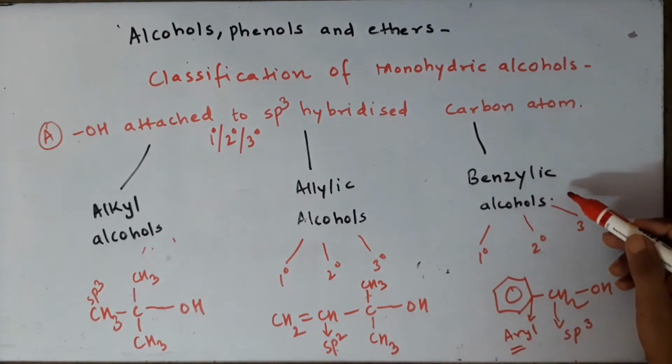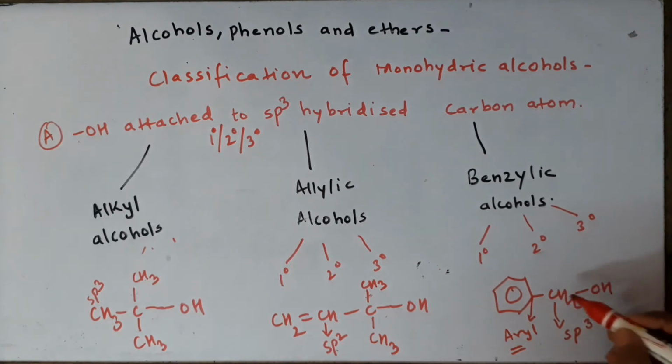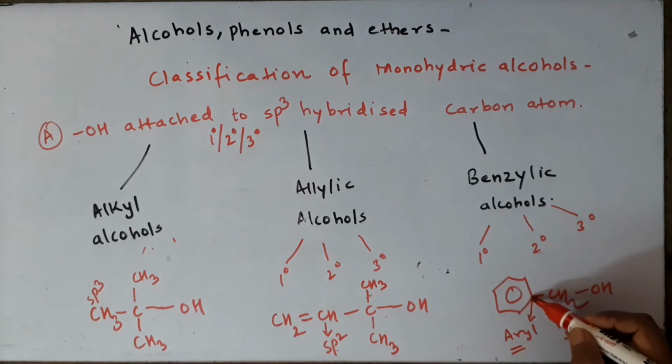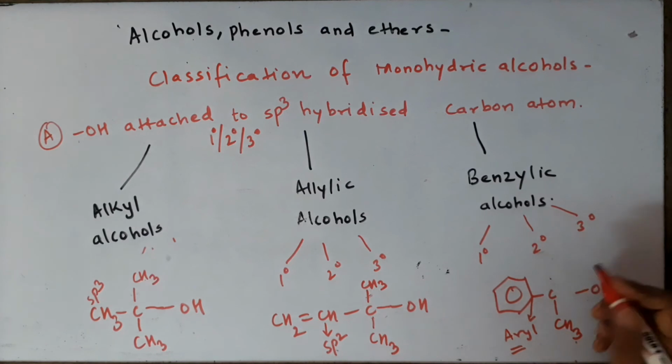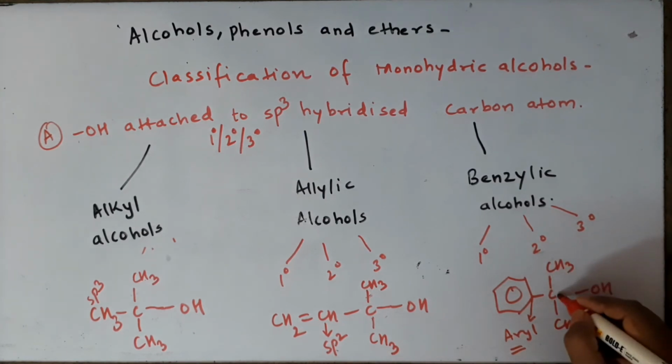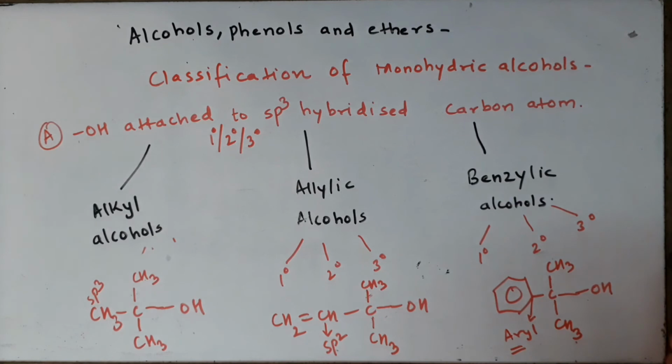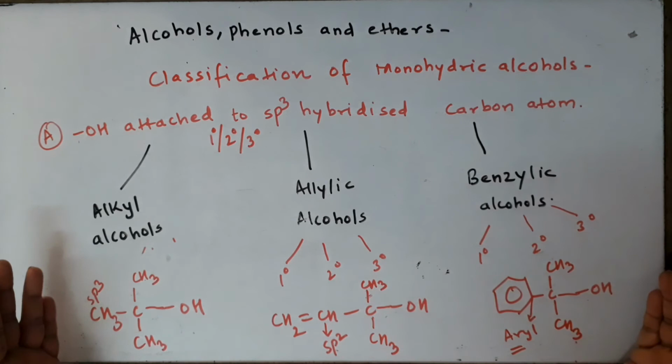Now benzylic, once again, the benzylic carbon atom is directly attached to the benzene ring, so its neighbor has to be the benzene ring. It can be primary if there is only one carbon attached to it, like this one. It can be secondary if it has two carbon atoms attached to it, like this one. It can be tertiary if it has three carbon atoms attached to it, like this one. So these are the further classification of monohydric alcohols depending upon the hybridization of the carbon atom.